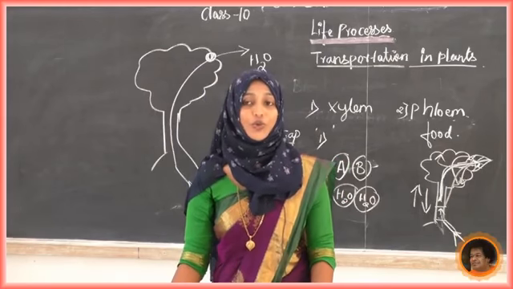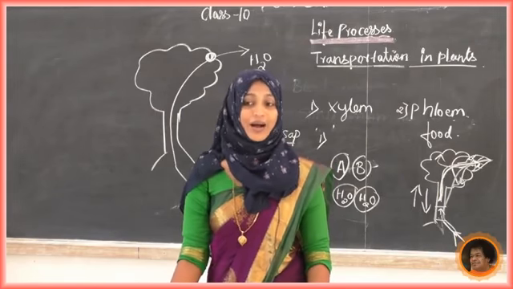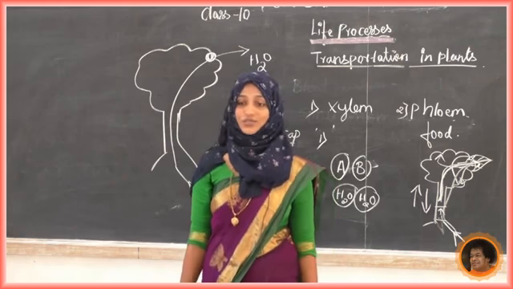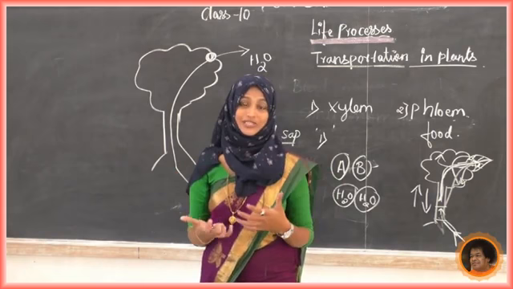Now which are the two main transporting systems? Yes, that is xylem and phloem. They have different components. Upon that we have discussed the ascent of sap. What is the definition? What are the different methods? All those things we have discussed.